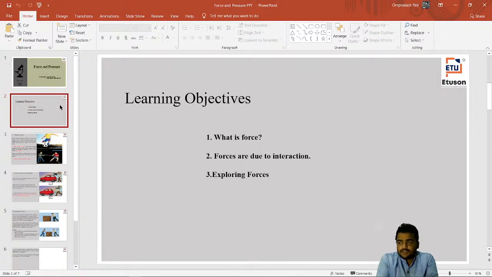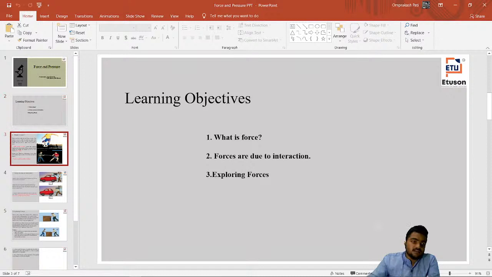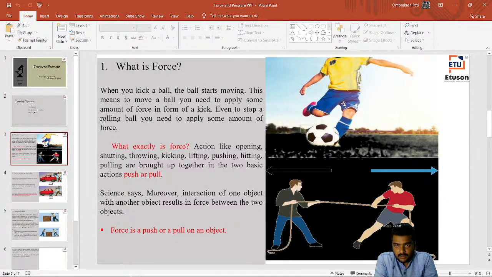So you also know that a ball slows down, and sometimes it may also change its direction. Let us first consider a case: a football you are having and you are kicking it.